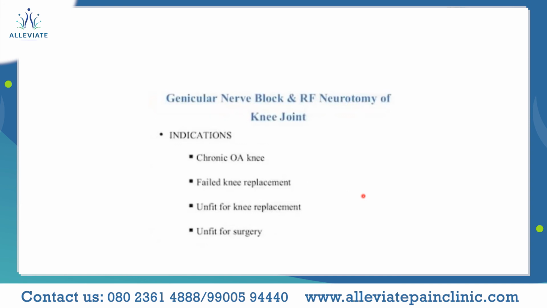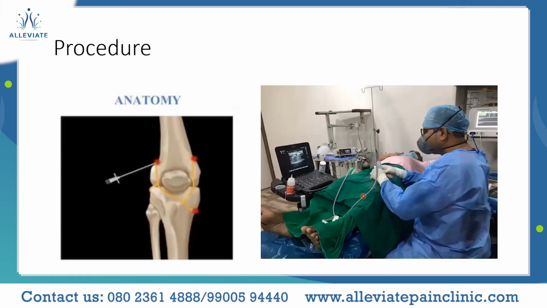the common indications are chronic osteoarthritis of the knee, failed knee replacement surgeries, and patients unfit for knee replacement surgery as well. Genicular nerves, you know, are the nerves which supply the knee joint. These genicular nerves arise from various major nerves in and around the knee joint, could be from the sciatic, femoral, common peroneal, or tibial.